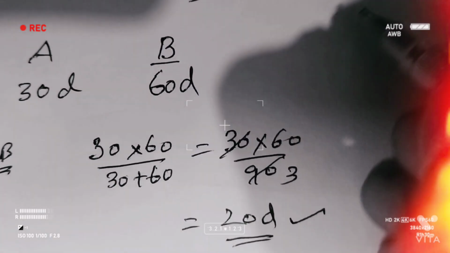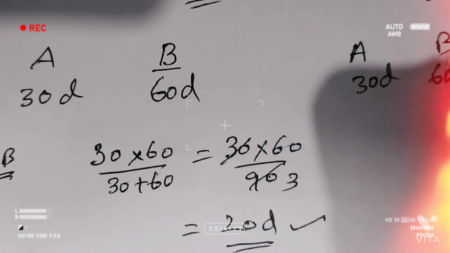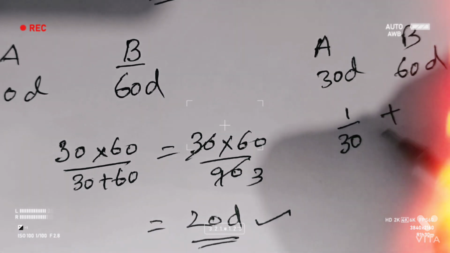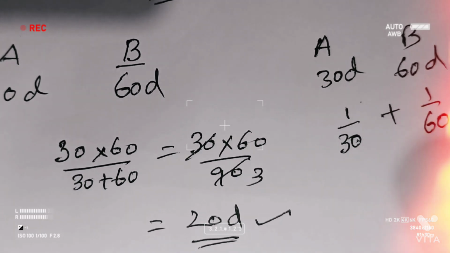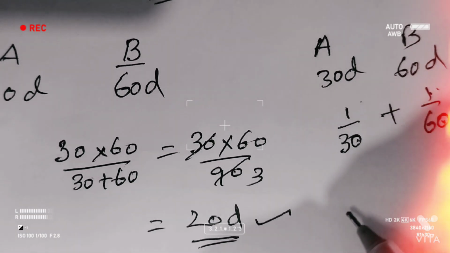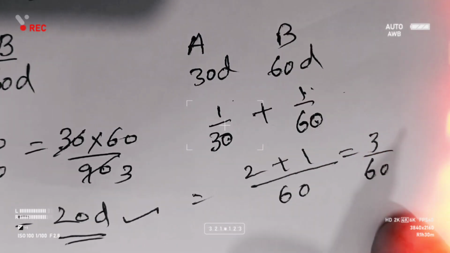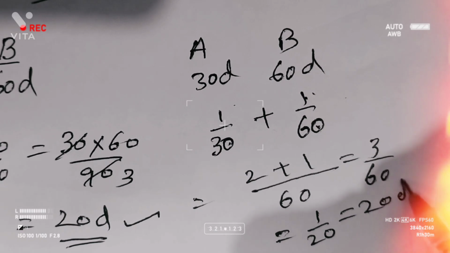What is the actual process if we take? A can do a work in 30 days, B will do the same work in 60 days, isn't it? A plus B means A in one day will do 1 by 30 of the work, that is 1 part in 30 parts. B in one day will do 1 by 60th part of the work. Total work 60 days, in one day 1 by 60. 2 days, 2 by 60. 10 days, 10 by 60th part. So 60 is the LCM, automatically 2 plus 1, that is 3 by 60, that is equal to 1 by 20, that means 20 days.